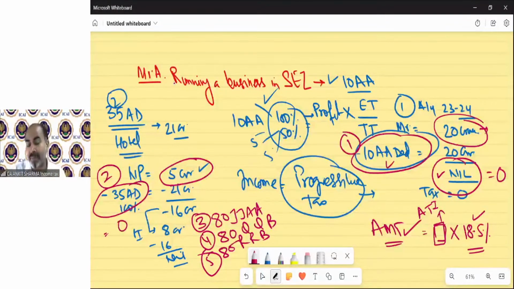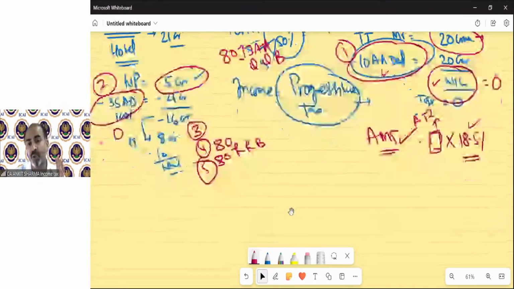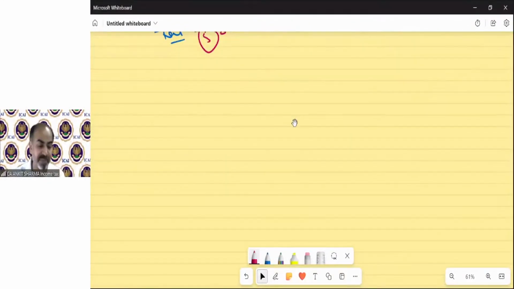But the department thought that those persons earning a huge amount of income and not paying tax due to the tax benefit given by us under section 10AA, 35AD, 80QQB, 80RRB, and 80JJAA, they should pay tax in our country for the benefit of revenue collection.